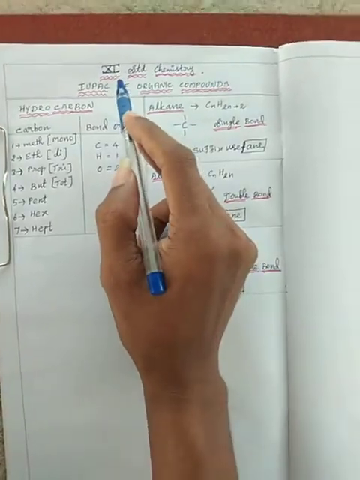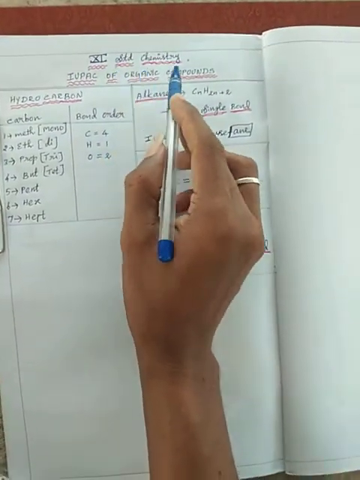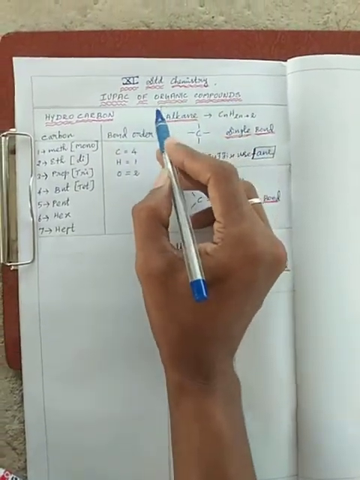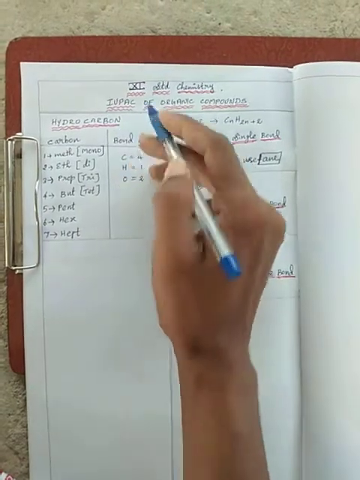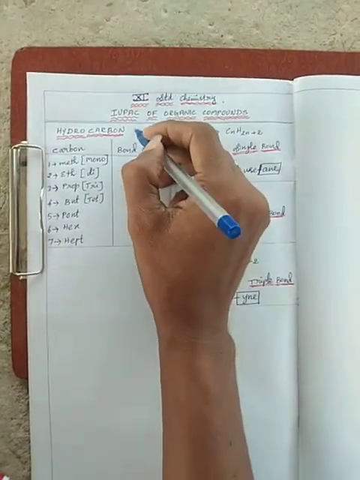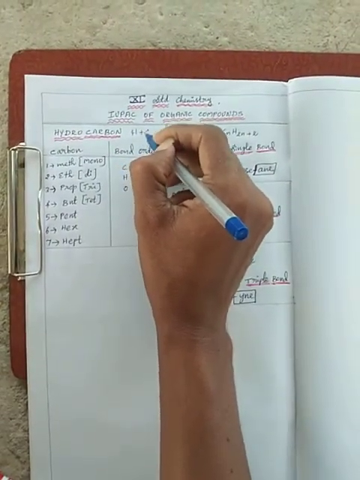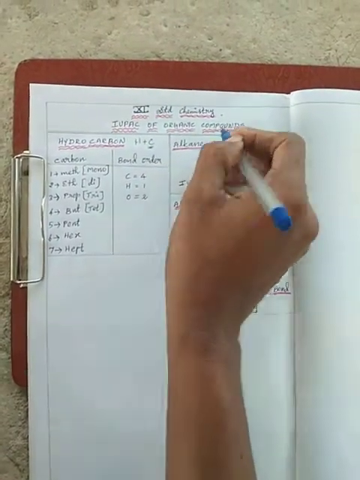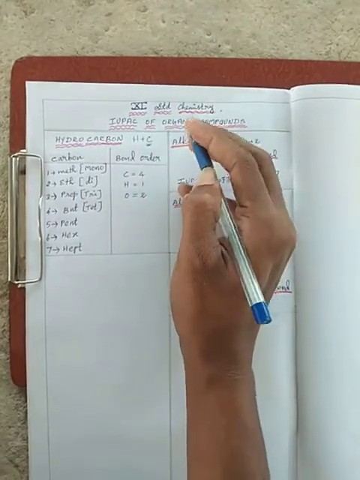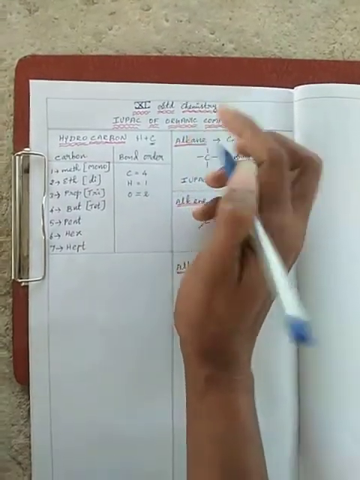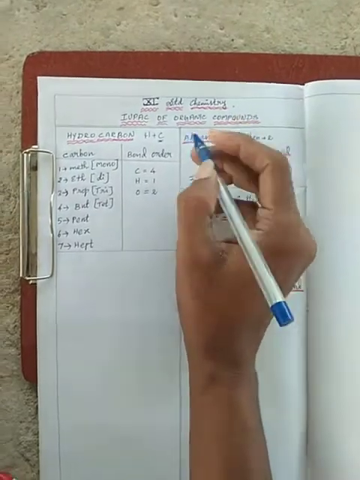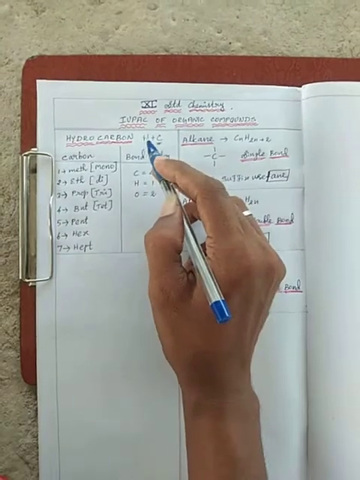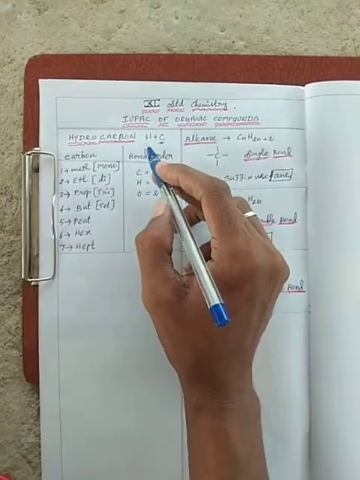Hello students, today we will discuss 11th standard chemistry, basic concepts: IUPAC naming of organic compounds, in the part on hydrocarbons. So what is meant by hydrocarbon? Hydrogen plus carbon present. A compound with carbon present in it is called an organic compound. The carbon-based name is also based on the hydrogen atoms and the bond order. Carbon plus hydrogen atoms give the hydrocarbon.